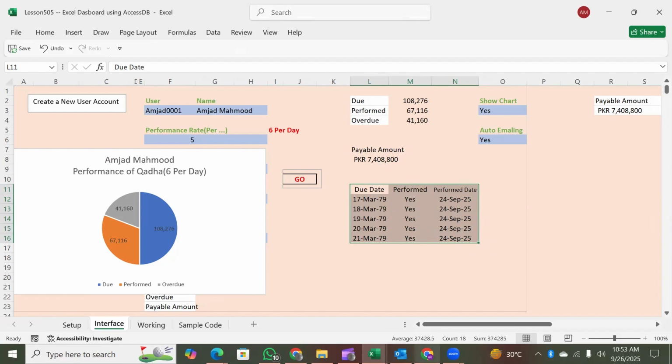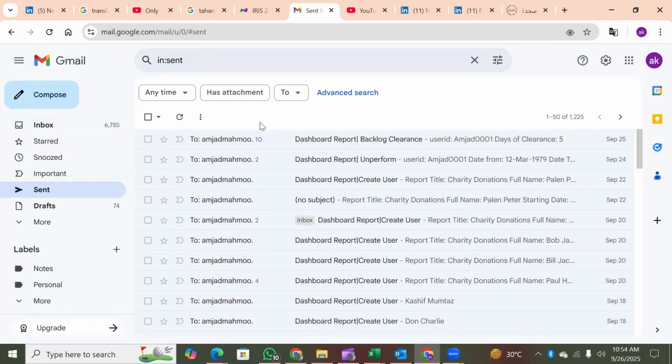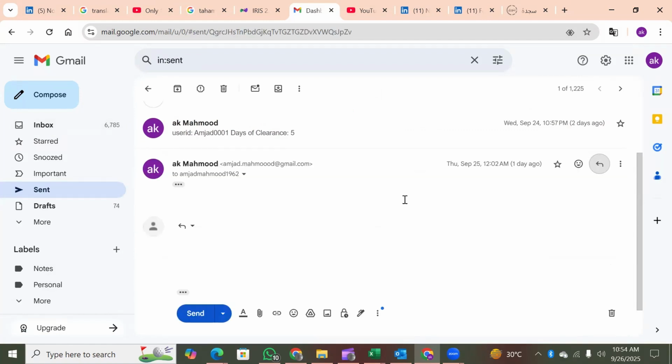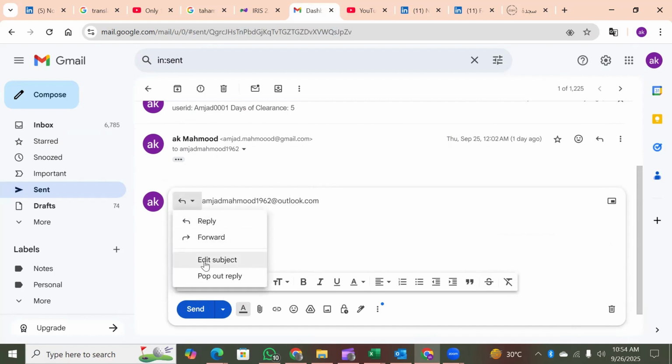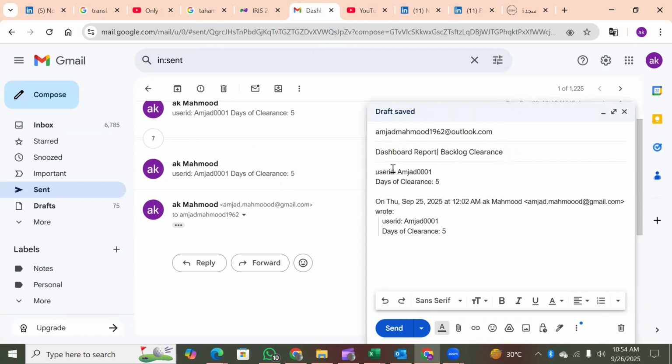Let's go to our Gmail, and I am going to go to the release email and say, clear the backlog. So I say reply, and I change the subject here. This is the backlog clearance. Exactly, that's what we needed to do. And then we copy it with Control C. So we are sending a command to our dashboard. This is our dashboard address.